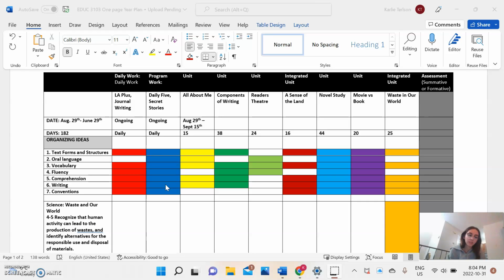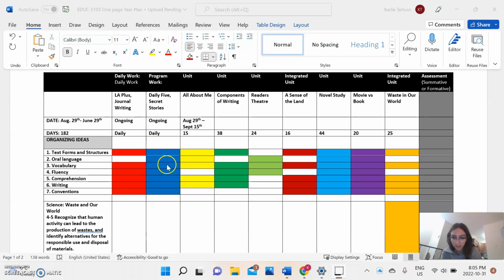But the main focus is on Daily Five. Daily Five hits everything because you're reading, writing, doing it with a group, doing it by yourself. So that covers everything, works on text forms and structures, vocab, fluency, oral language, comprehension, writing, conventions.